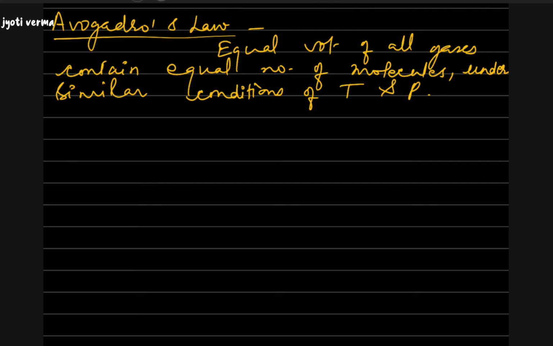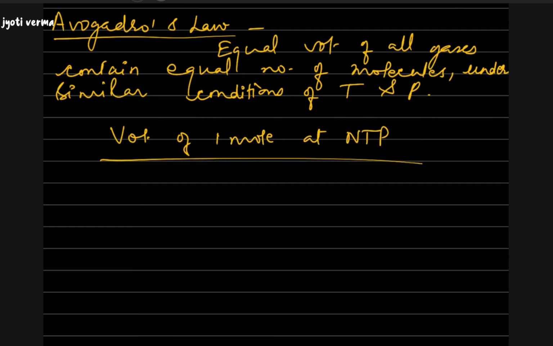And if we talk about the volume of 1 mole of a gas at NTP, what does that volume come out to be? Whatever the gas, whether it is hydrogen, nitrogen or oxygen, if we take it at NTP, what is this NTP? NTP stands for normal temperature and pressure.